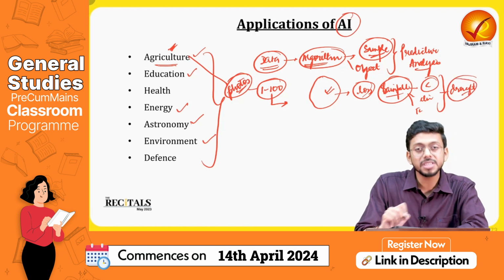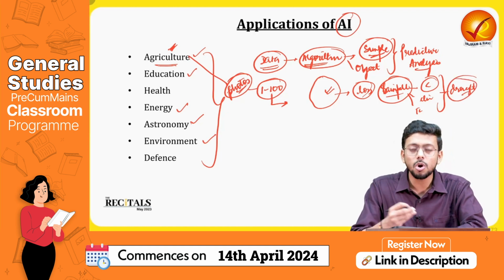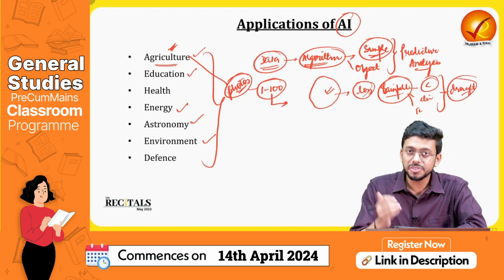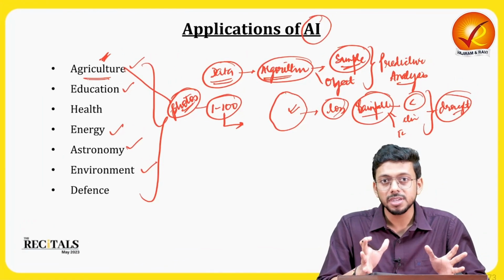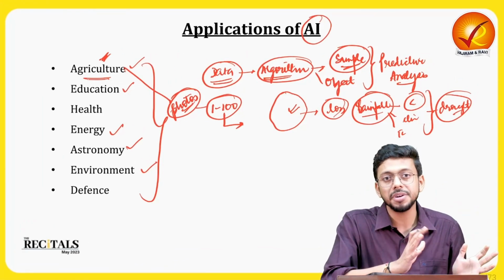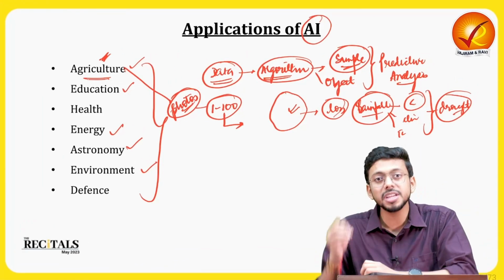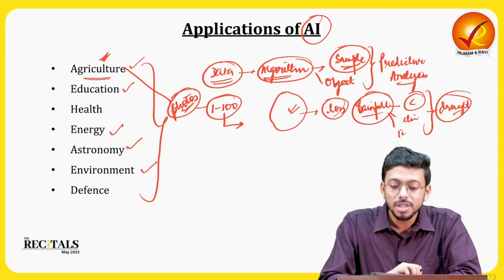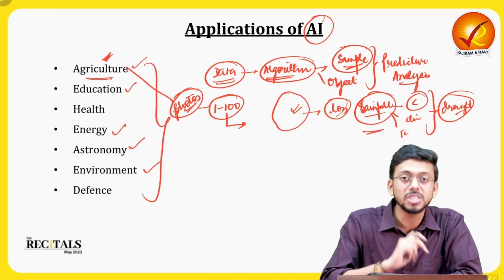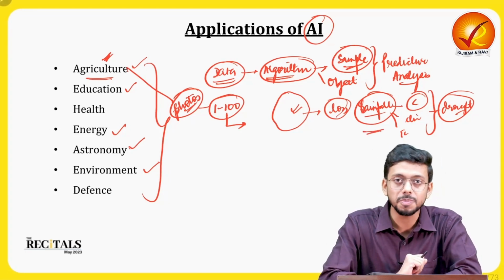Or if other climatic situations, let's say El Nino or La Nina, all those data if we feed in, and if we say these are the parameters in which drought has happened, can you predict whether in this particular year drought can happen or not? In that manner, we can train this particular artificial intelligence machine.